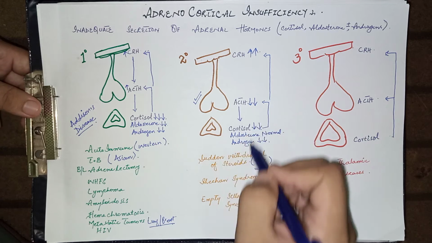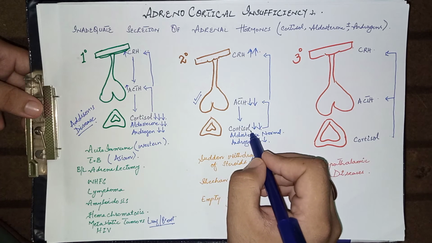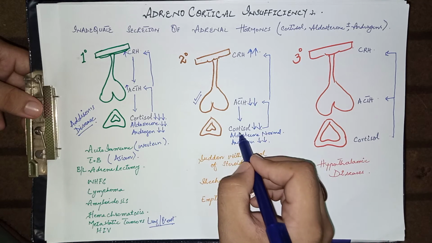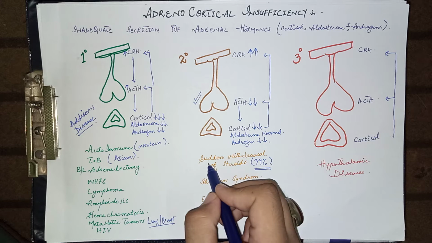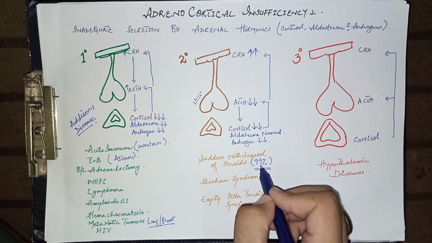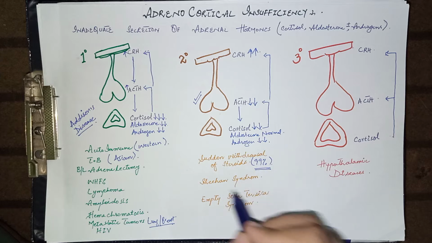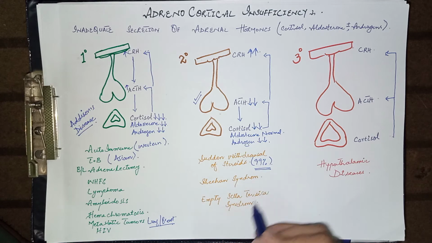Because of decreased ACTH, when you suddenly withdraw the drugs, cortisol levels are also reduced. So decreased ACTH and decreased cortisol lead to secondary adrenal insufficiency in case of sudden withdrawal of steroids. This is the most common cause of secondary adrenal insufficiency, and the other causes are Sheehan syndrome, meaning postpartum necrosis of the pituitary gland, and empty sella turcica syndrome.